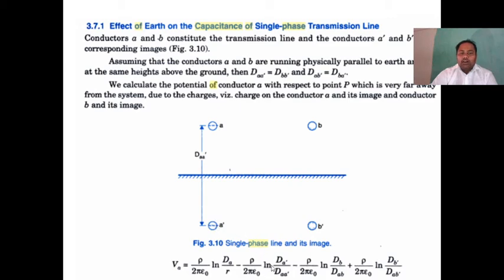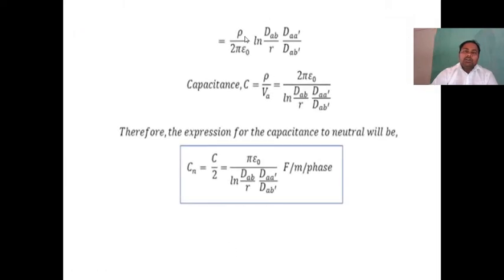Rho by 2 pi epsilon naught log dA dash by dAA dash, minus rho by 2 pi epsilon naught log dB by dAB. So B has a negative charge because this is single phase, so we take minus. Next, B dash has positive: B has negative, definitely B dash has positive, plus rho by 2 pi epsilon naught log dB dash by dAB dash. Please arrange this equation in simple form. So we get rho by 2 pi epsilon naught log of dAB by r times dAA dash by dAB dash.